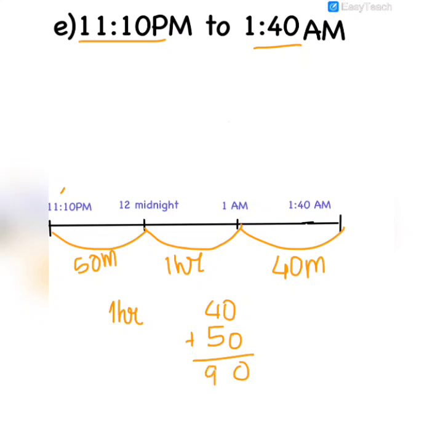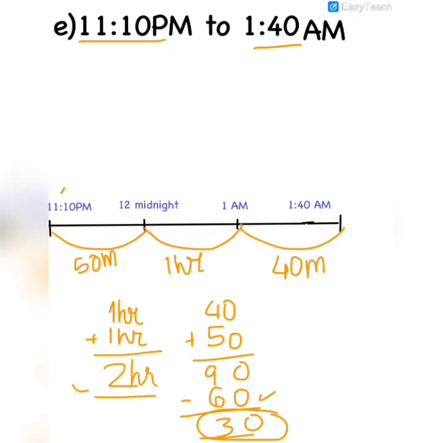But again we know that in the minutes area we cannot have any number greater than 59, since 60 minutes become 1 hour. So we will subtract 60 minutes and those 60 minutes will come here and become 1 hour. And then we are left with 30 minutes. So the answer is 2 hours and 30 minutes.